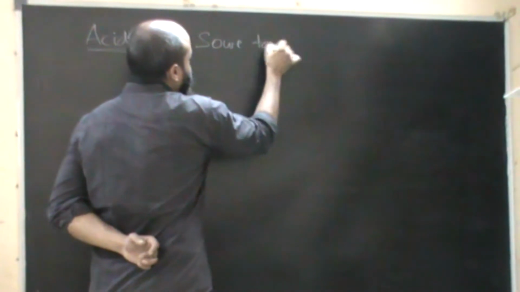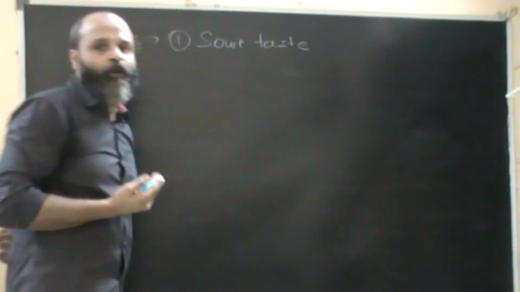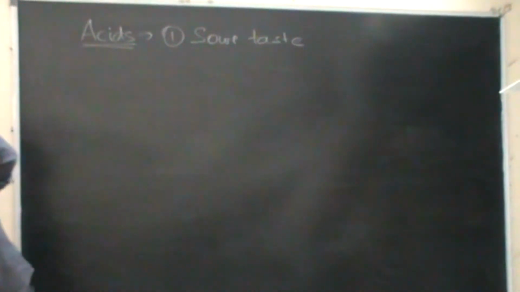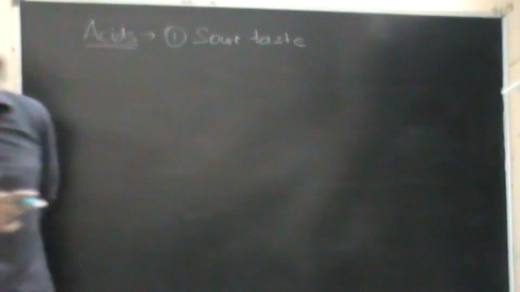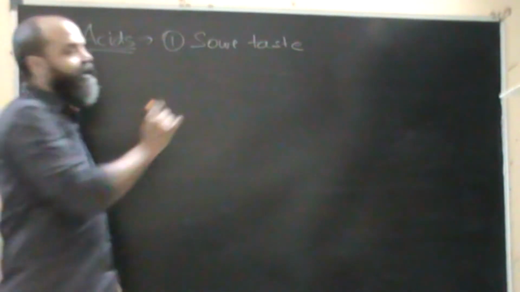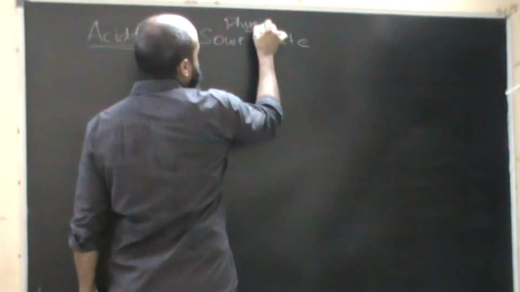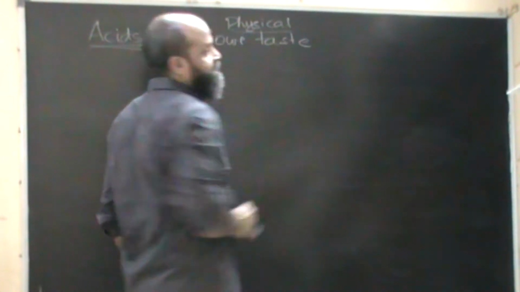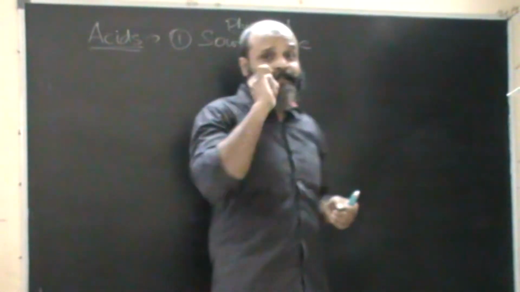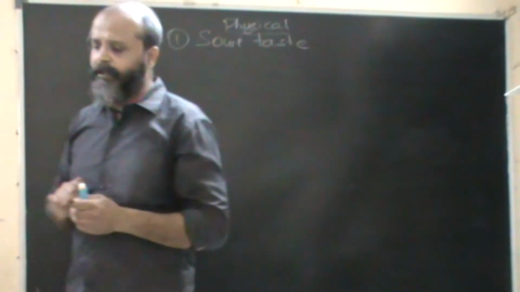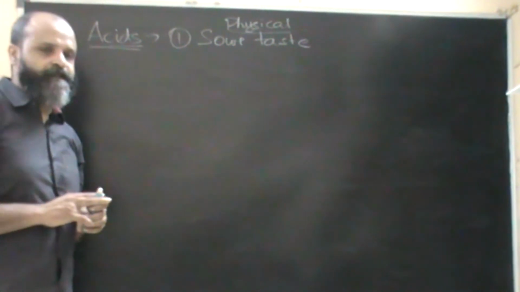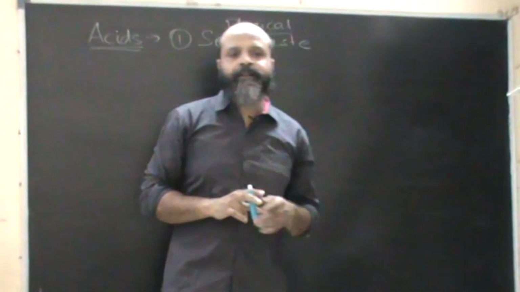When we study properties, there are some physical properties and some chemical properties. So we have to be very precise about both of them. If we consider the physical properties of acids, they generally have a sour taste. For example, Nimu, as we say, lemon, has a sour taste because citric acid is present in it. Raw mangoes also have a sour taste because citric acid is present in them. So acids generally have a very sour taste.